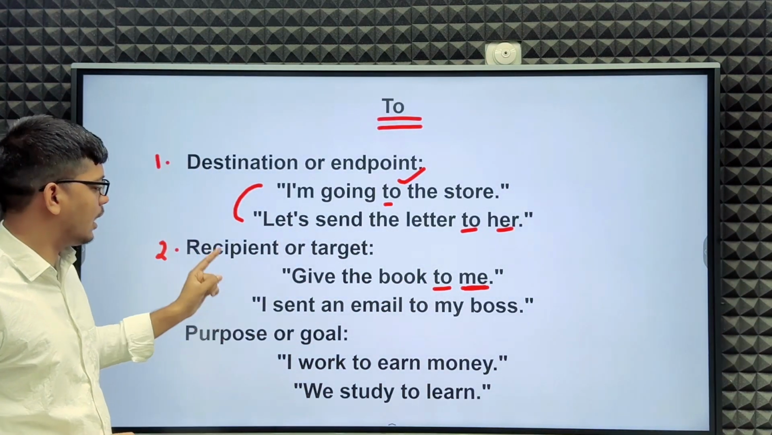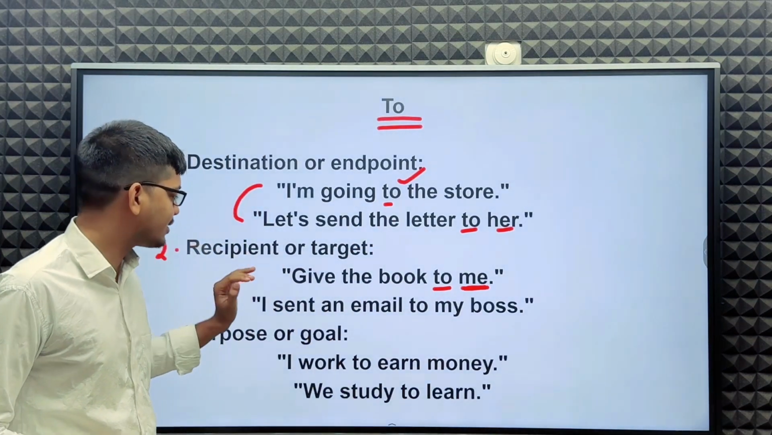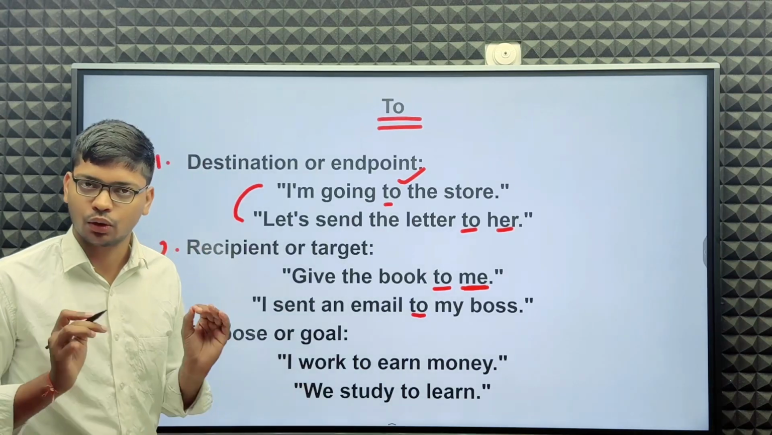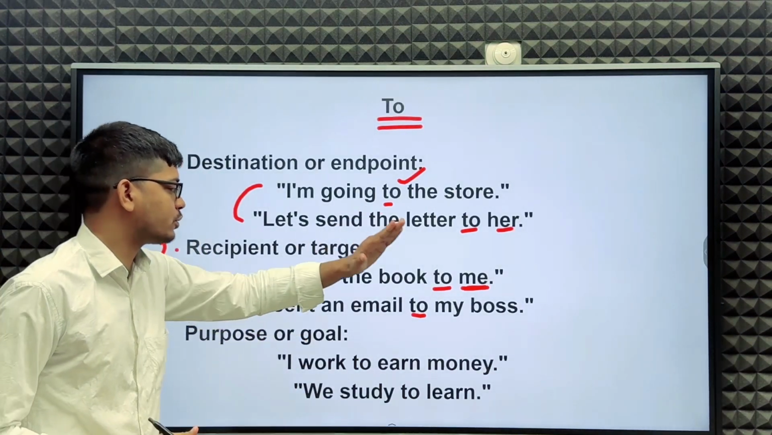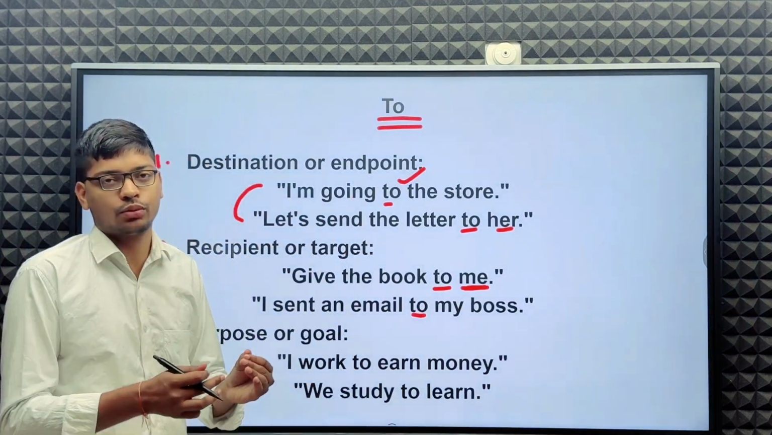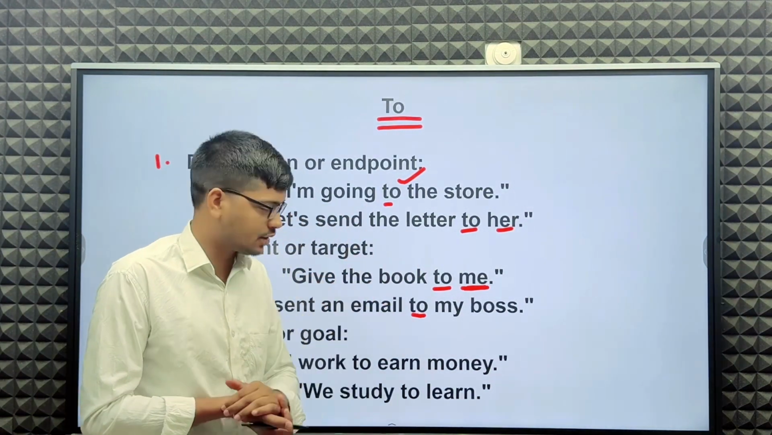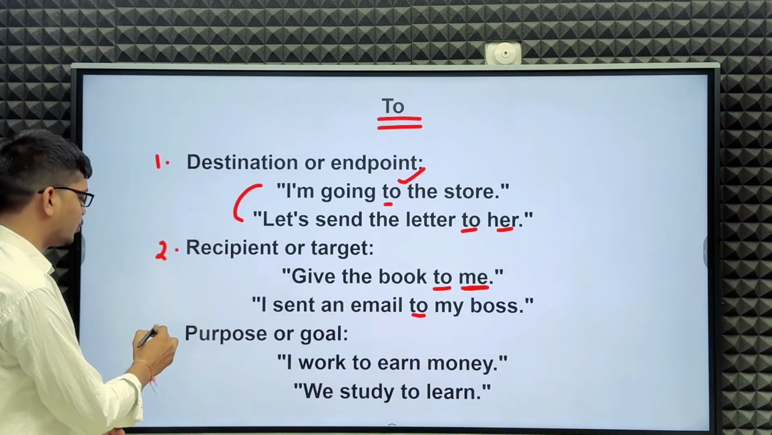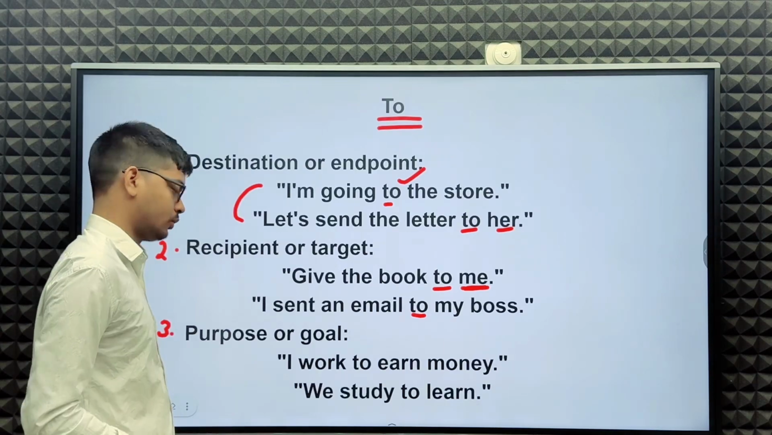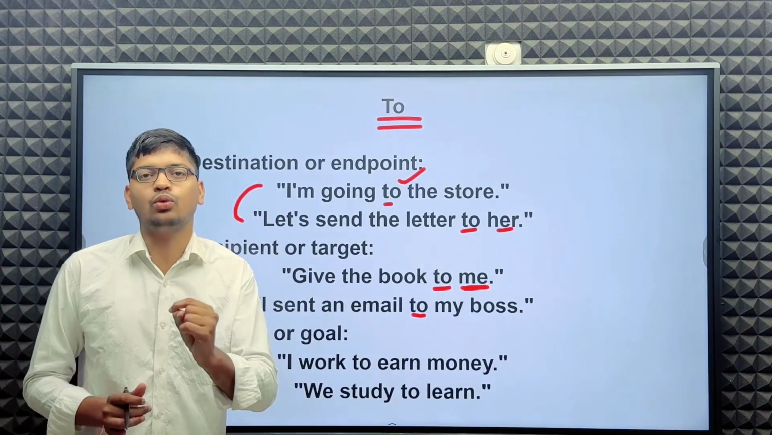Next example: I sent an email to my boss. So my boss is my target, my boss is the recipient. So before boss, before recipient, we have to use to. Next use here: purpose or goal. Before a purpose or goal, we have to use to.